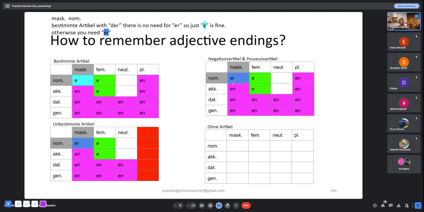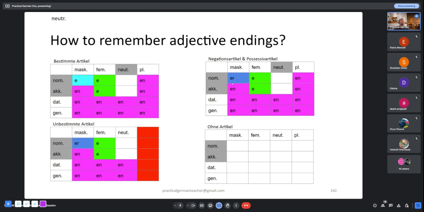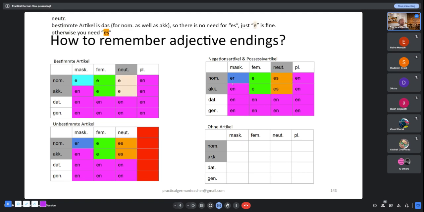Let us look at the neutrum blocks. Here again two sets of rules. You have a for bestimmte article, and you have s for other scenarios. How do you remember this? Again, same question. What is the definite article for neutrum, nominative and accusative? You will say it is das. So the sound of s is there, so here you need not have the sound of s, just a is fine.